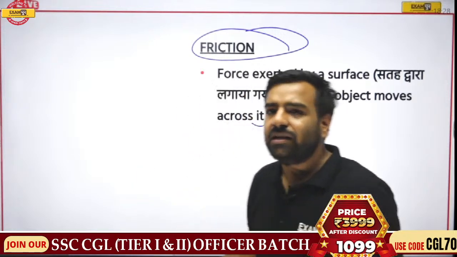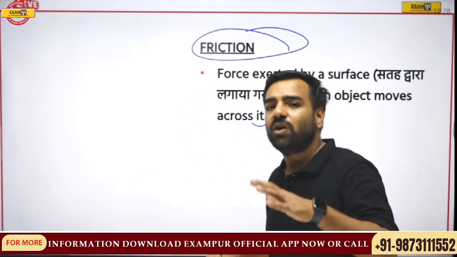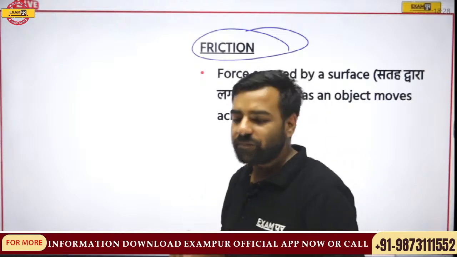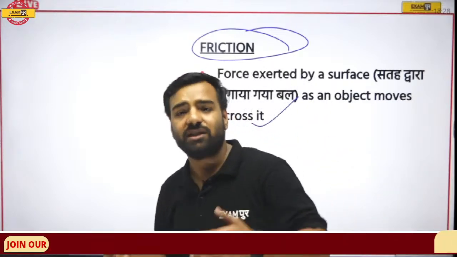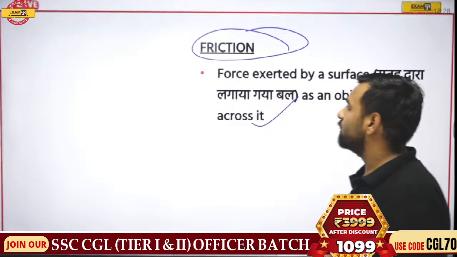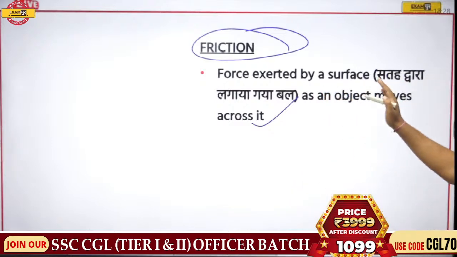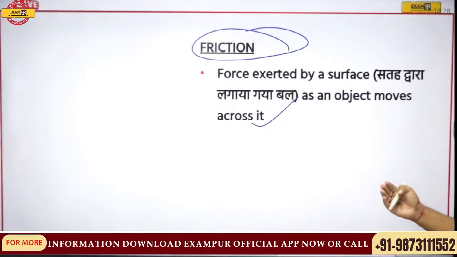I am standing here, I am moving, because what will happen? Yes, the pen will slip, or if there would be no friction on the surface, even I would slip. Fine. So yes, there's some force which is actually exerted by the surface as an object moves across it.